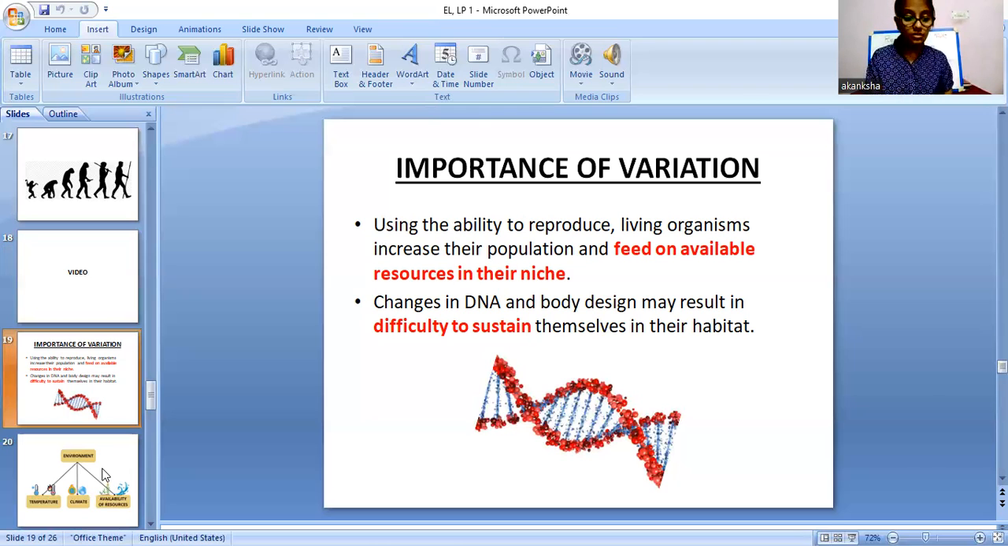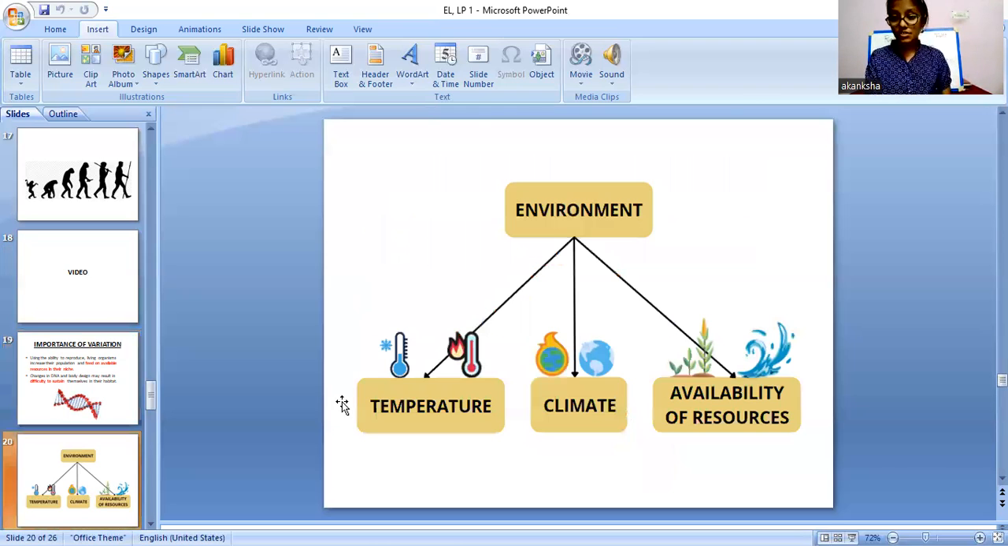Right, so there are three main important reasons. First is temperature, second is climate, and third is the availability of resources. So these three are the main points that cause variation. First is temperature. As you have seen, the people living in South Africa or the African countries are more towards the black side. Their color is more towards the black side. Why? To protect them from the heat, because there is too much heat present in those countries.